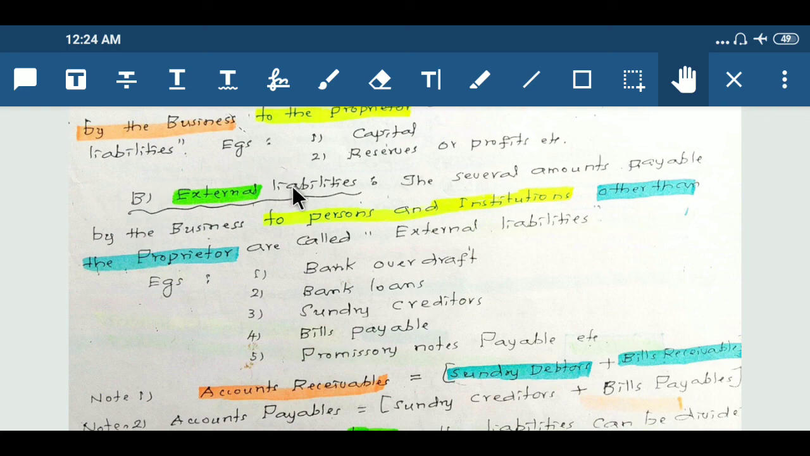Second one is external liabilities. The several amounts payable by the business to persons and institutions other than the proprietor are called external liabilities. For example, bank overdraft, bank loans, sundry creditors, bills payable, promissory notes payable, etc.